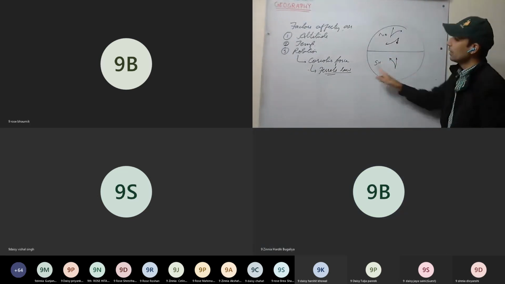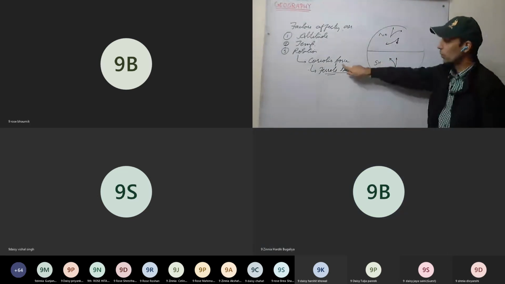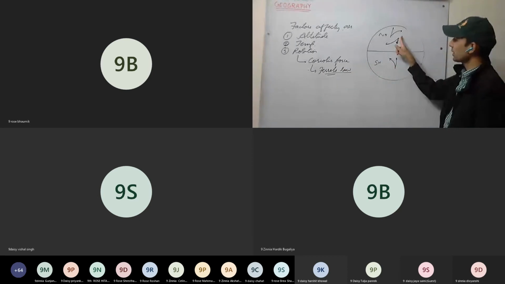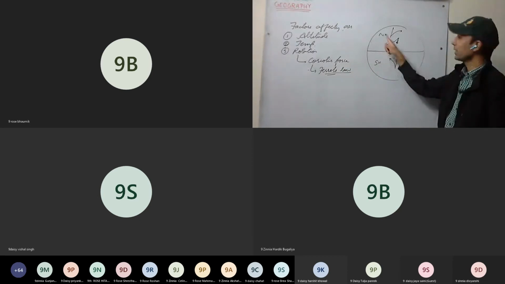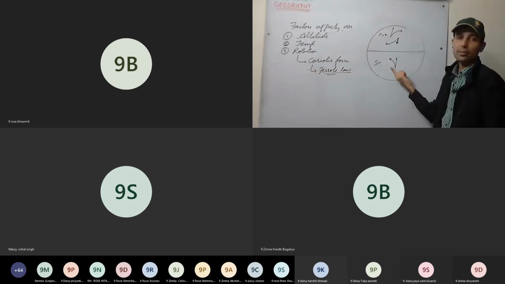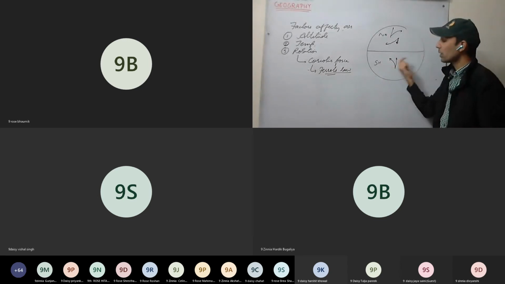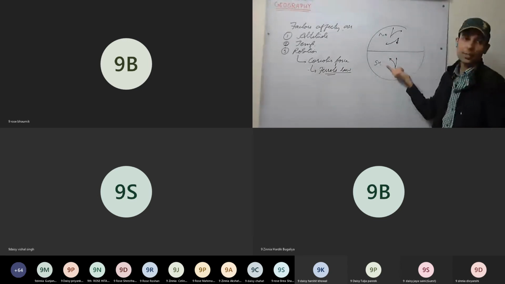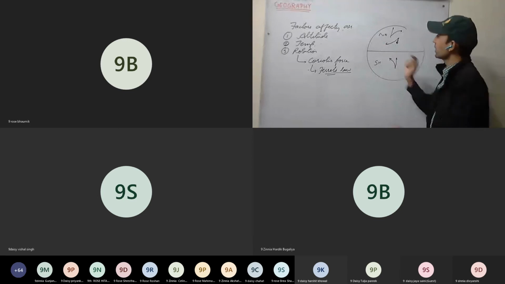This is Ferrel's law. The Coriolis effect comes into play, and this is called Ferrel's law. That is, the body gets deflected towards its right in the northern hemisphere, whereas it will deflect towards its left in the southern hemisphere. And because of that,